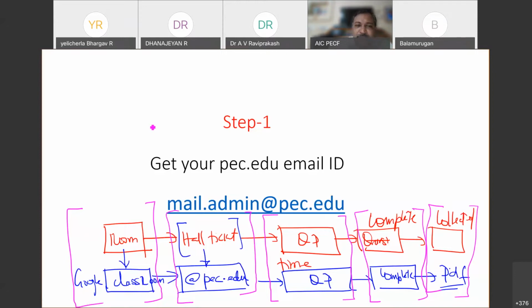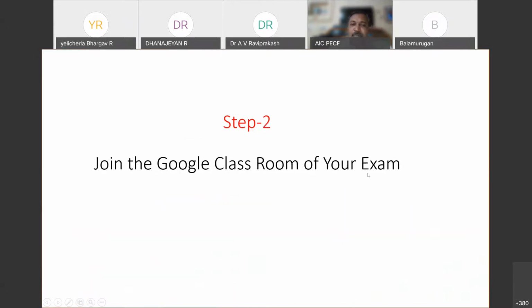As a first step, all of you must be having your pec.edu email ID by this time. In case you are not having that, I request you to contact this email ID, Professor Selraj, and get it done, because that is your hall ticket for gaining entry into the examination room. Step 1. Step 2, you have to gain entry into the Google Classroom using that pec.edu email ID.